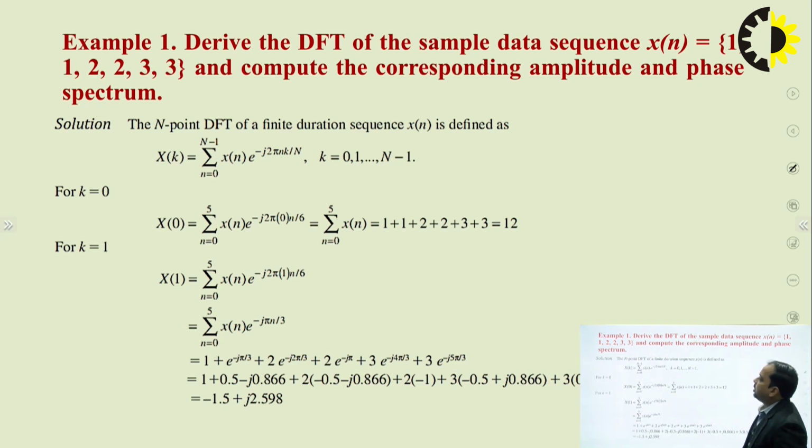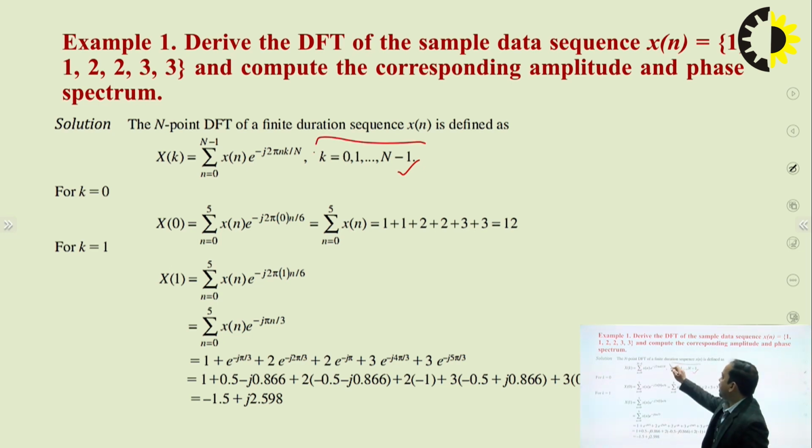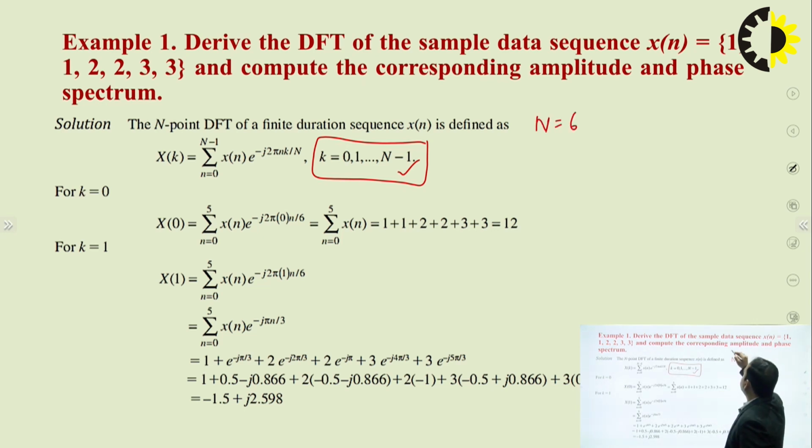So I will start with the basic formula we are aware of to calculate the discrete Fourier transform, which is X of k equals summation n equal to 0 to capital N minus 1 x of n e raised to power minus j 2 pi nk divided by capital N. Now we are already aware that k can take values from 0 to N minus 1, and if N equals 6, the length of the input sequence, then k will be from 0 to 5.